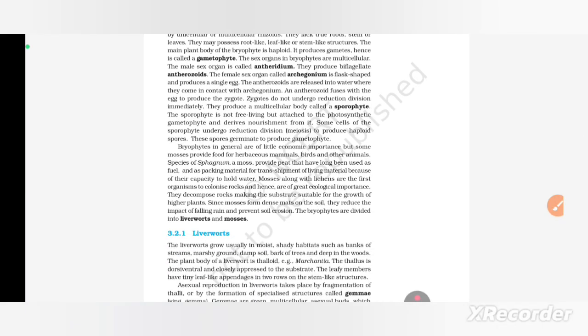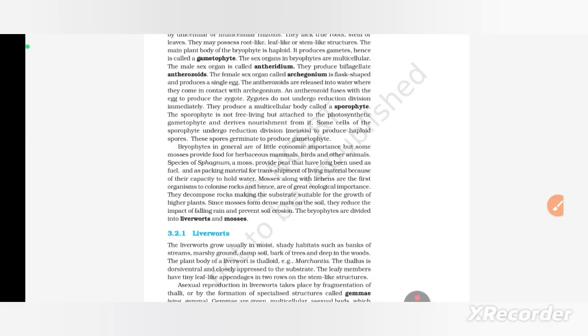Bryophytes in general are of little economic importance, but some mosses provide food for herbivorous mammals, birds, and other animal species. Sphagnum, a moss, provides peat that has long been used as a fuel, and as packing material for the transshipment of living material because of its capacity to hold water.